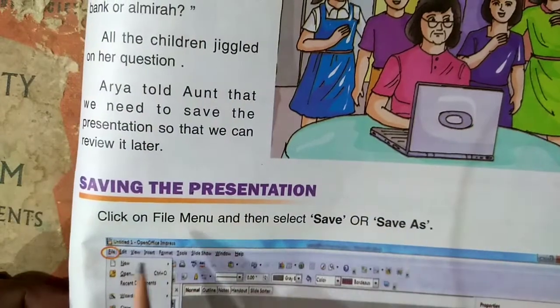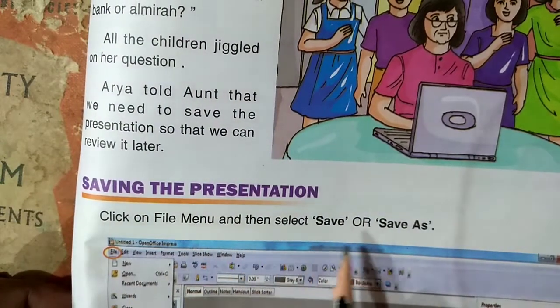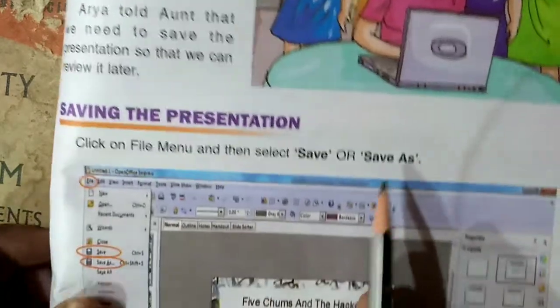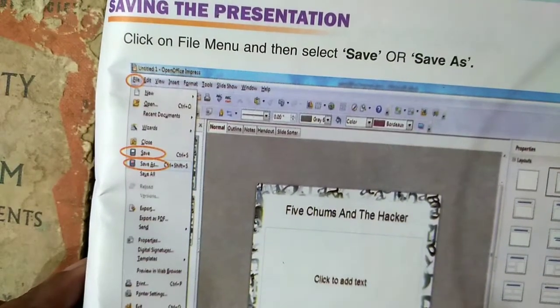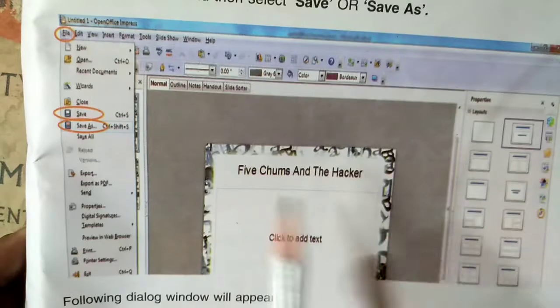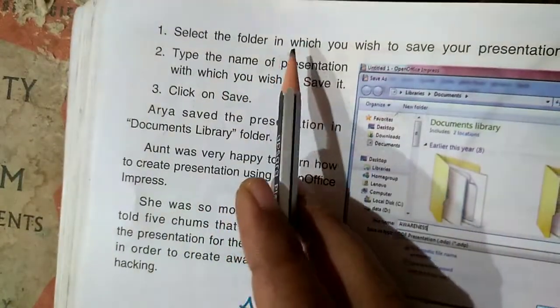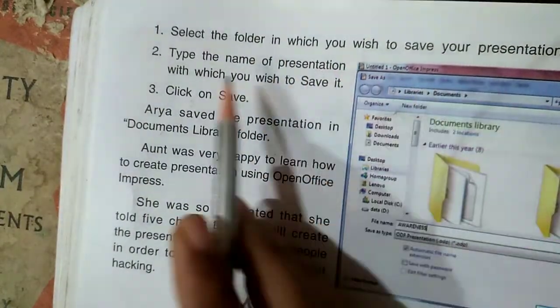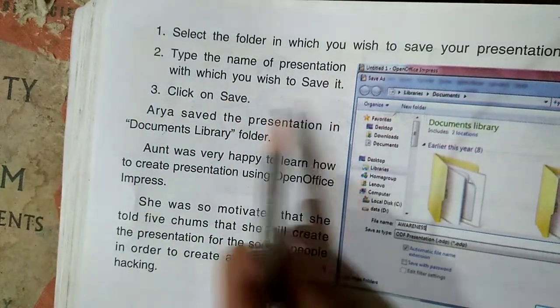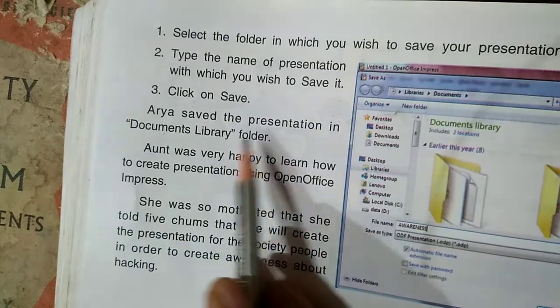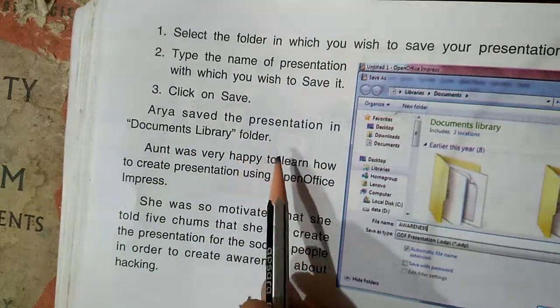Saving the presentation. Click on the File menu and then select Save or Save As. The following dialog window will appear. Select the folder in which you wish to save your presentation. Type the name of the presentation with which you wish to save it. Click on Save. Arya saved the presentation in the documents library folder.